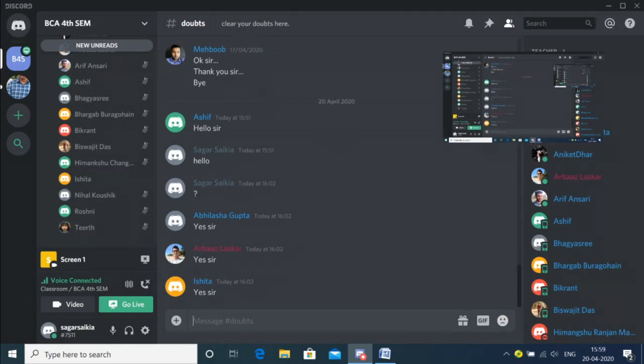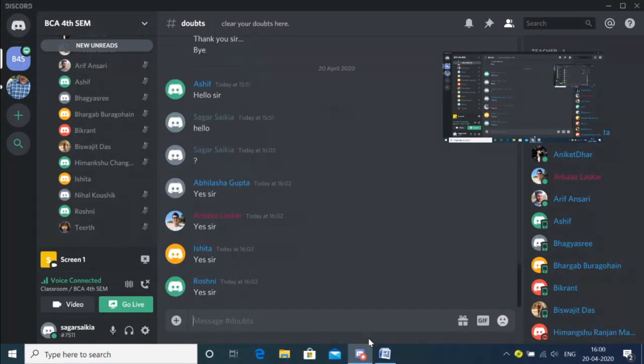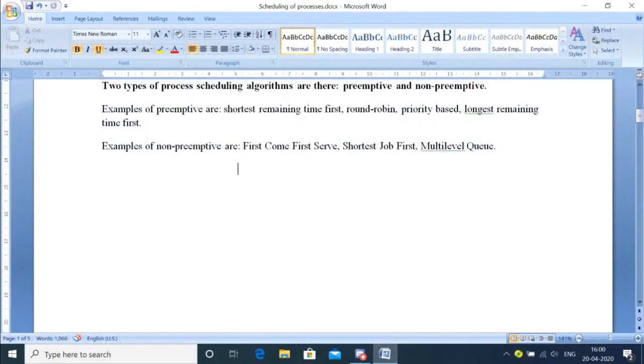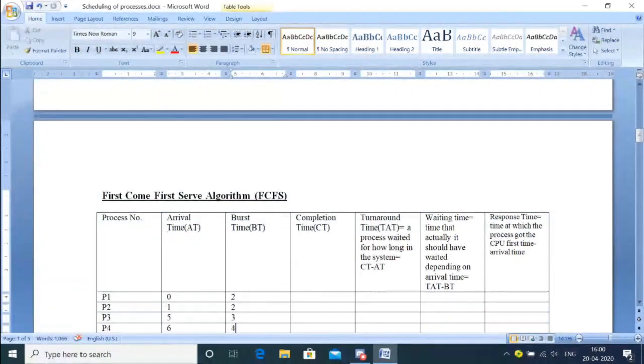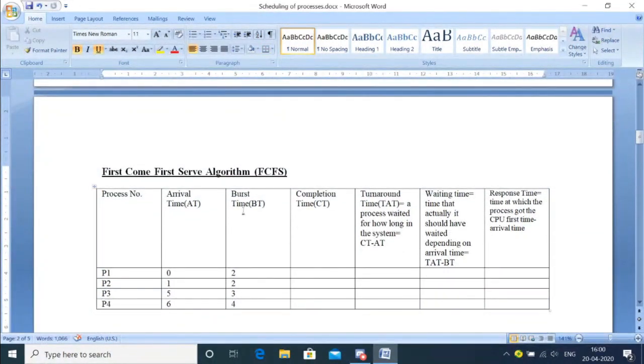Okay, so I will move to the next. I'll be starting off with the algorithms then. The first algorithm that we need to know is the first come first serve algorithm. This is a non-preemptive kind of process scheduling algorithm. So how do we solve this? I have taken a numerical.